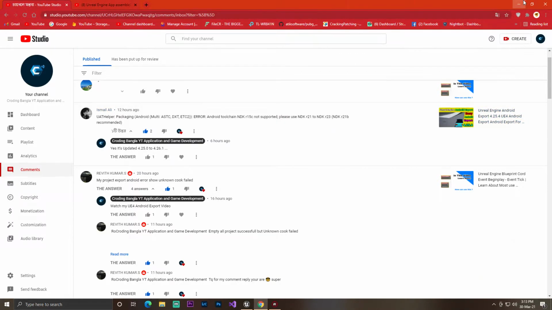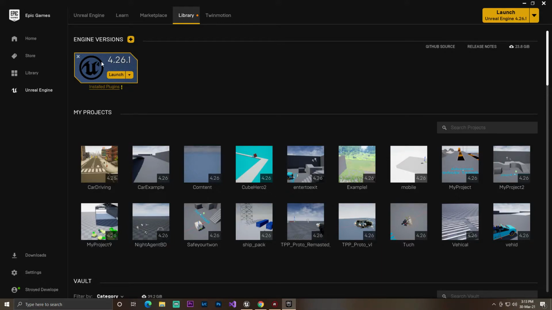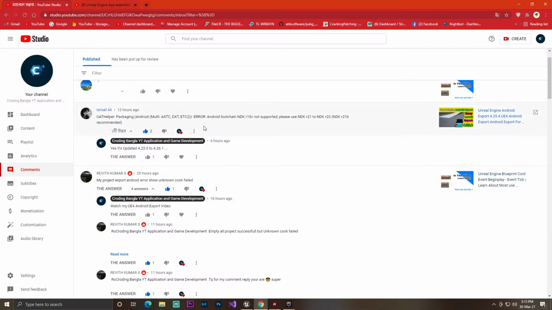If you read the Unreal Engine official documentation, you will find that Unreal Engine changes its SDKs every time they add a new engine version. If you try to use 4.25 or 4.24, you must use NDK R21 or NDK R23 for Android export.